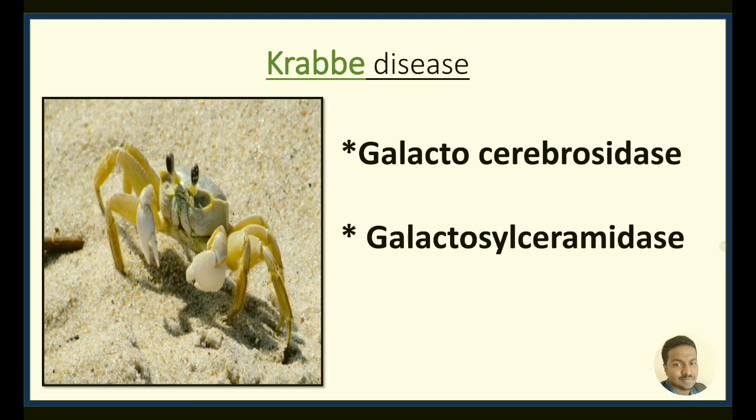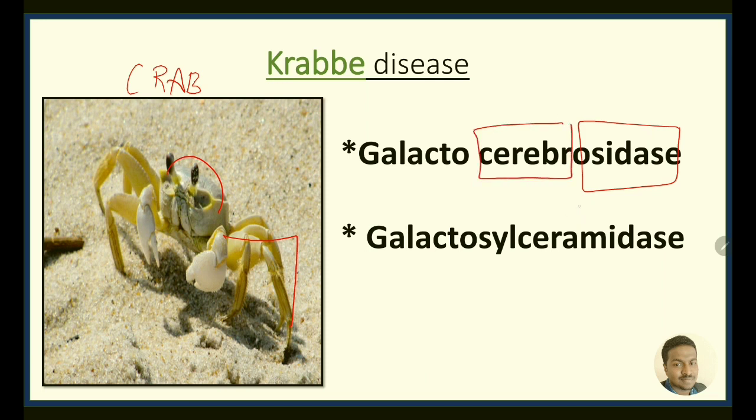Next on the list is Krabbe's disease. For Krabbe's disease, we take a crab. A crab has legs on the sides. A crab has a C-shaped configuration on the top. So C is for cerebro and also ceramide, because we are going to think of the shell as similar to ceramide.